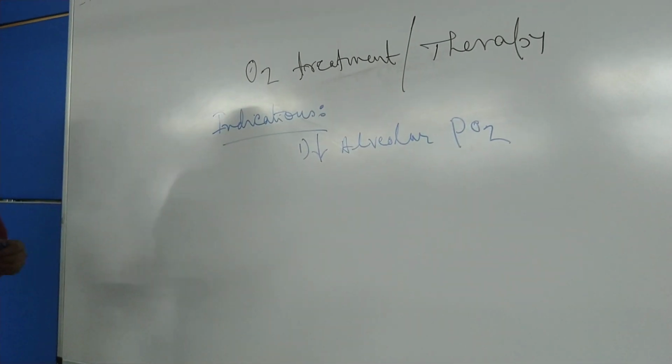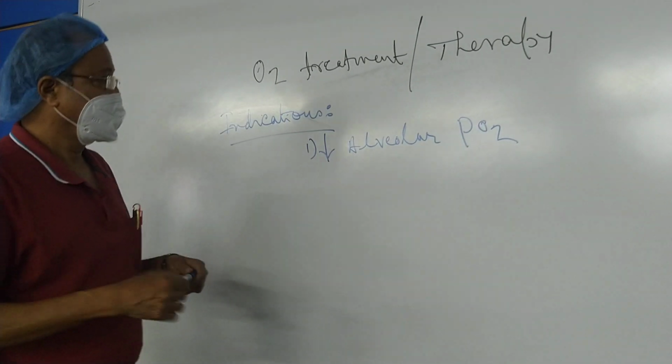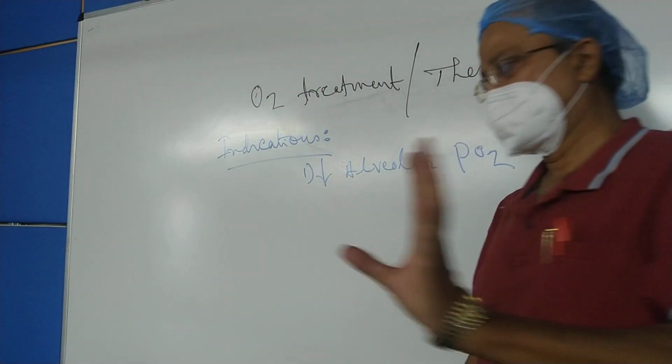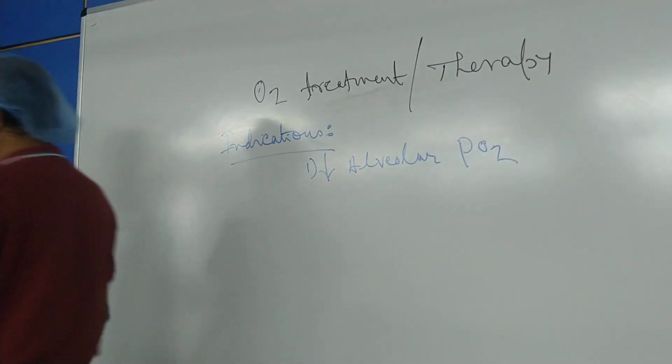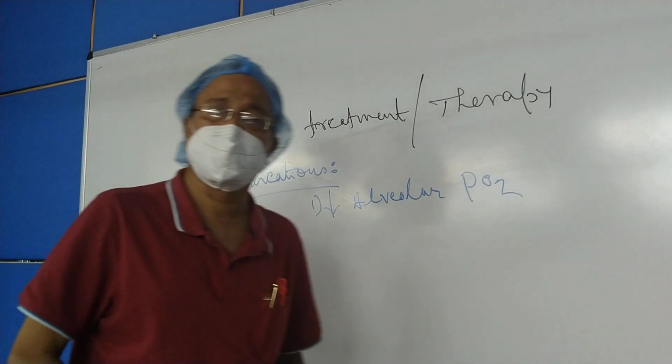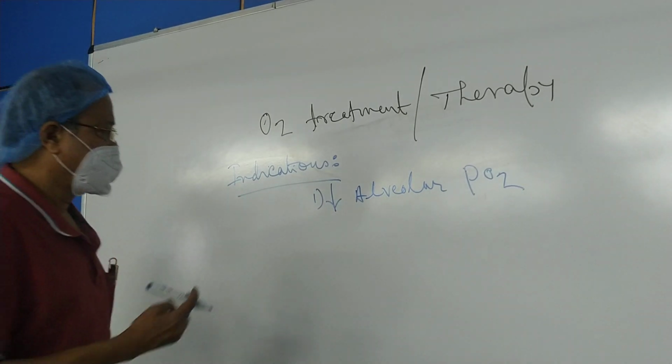Decreased alveolar PO2, due to any cause. Due to any cause of decreased alveolar PO2, oxygen will have to be applied from outside.